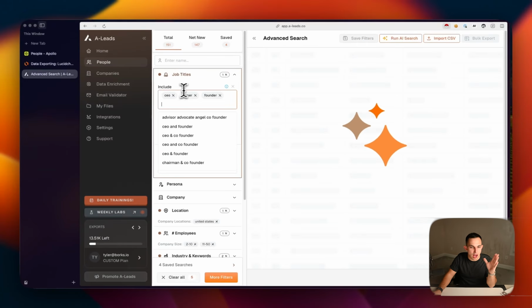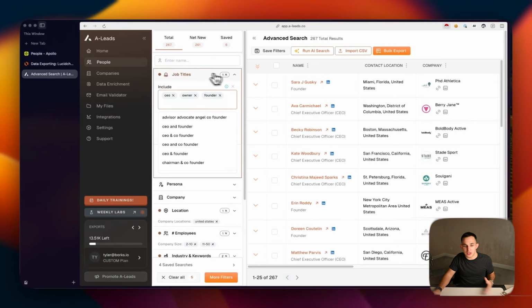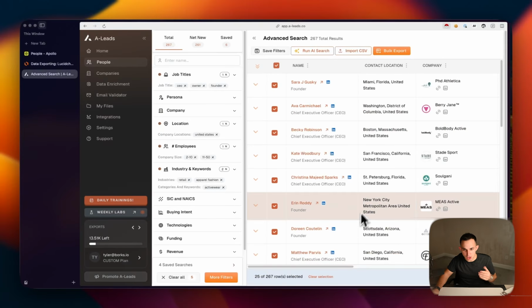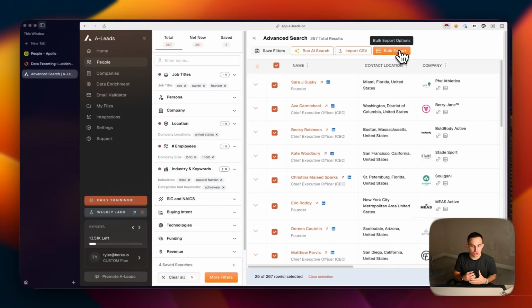Okay. Now I'm not going to export like a million leads here because we are actually paying for these credits. So this is real money that I'm spending here. But what you can do is you can just select right here and you can go ahead and just click bulk export. Now this is the beauty, because you're not scraping Aeleads, you're actually exporting it the way that you're supposed to be exporting it. You don't have to do any waiting or anything, right?